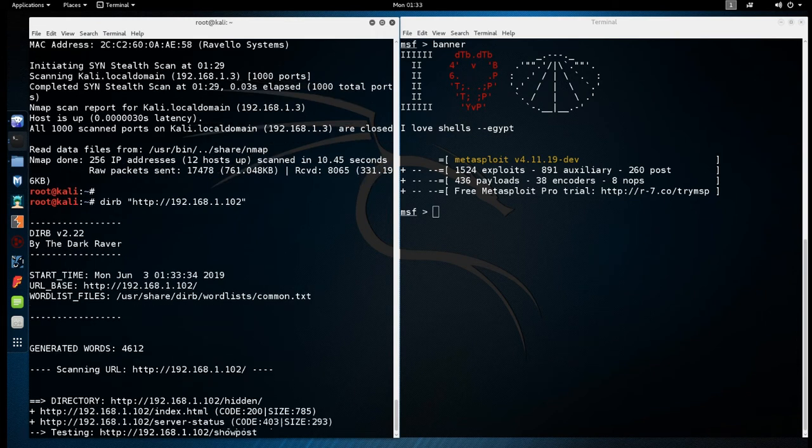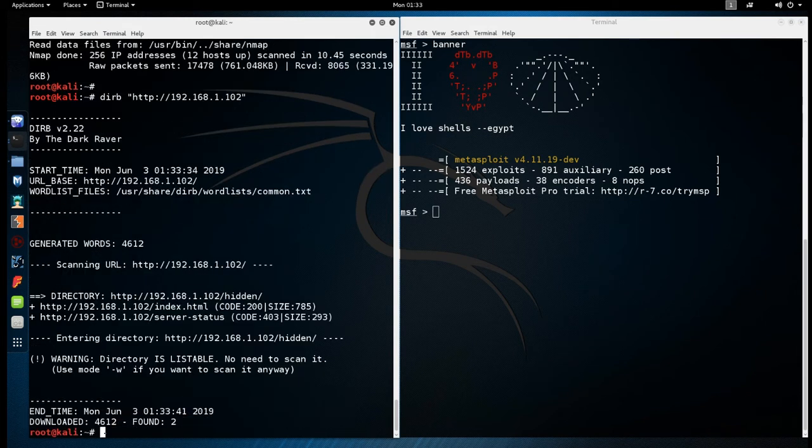Awesome. It looks like we already got a hit here. We have an open directory, which is actually listable. So that's interesting. Usually, if a directory is listable, it means there's no index file or index PHP. It's just literally an open directory with who knows what in it. It doesn't help that it's also named hidden. So that's pretty conspicuous, I would say. So let's check that out and see what we get.